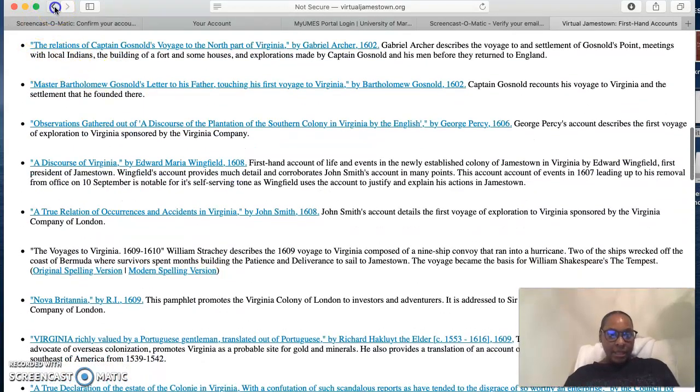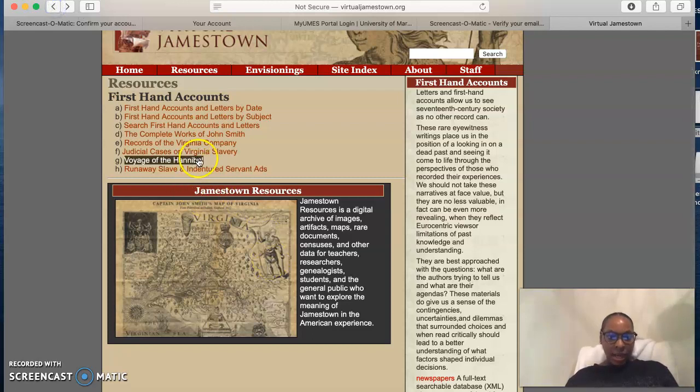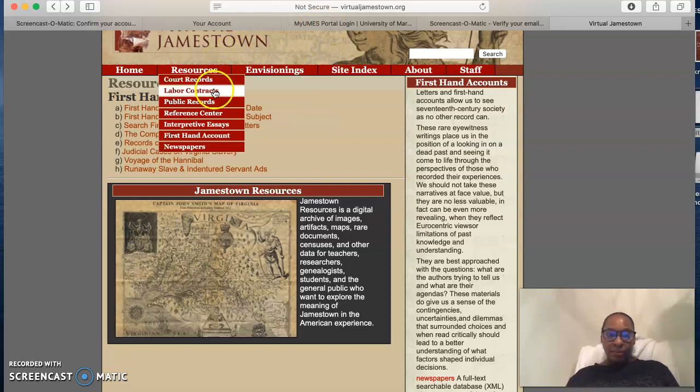Let's go back and see. There was runaway slave and indentured servant ads. There was second firsthand accounts, judicial cases on Virginia slavery. So all of these things, right? These are eyewitness accounts or resources that we can use to look at Virginia from the primary source perspective, right?